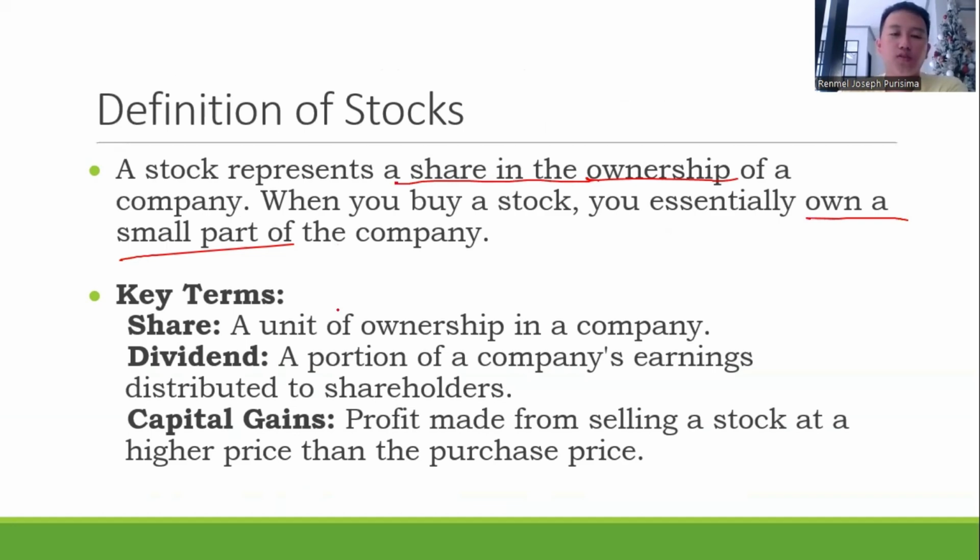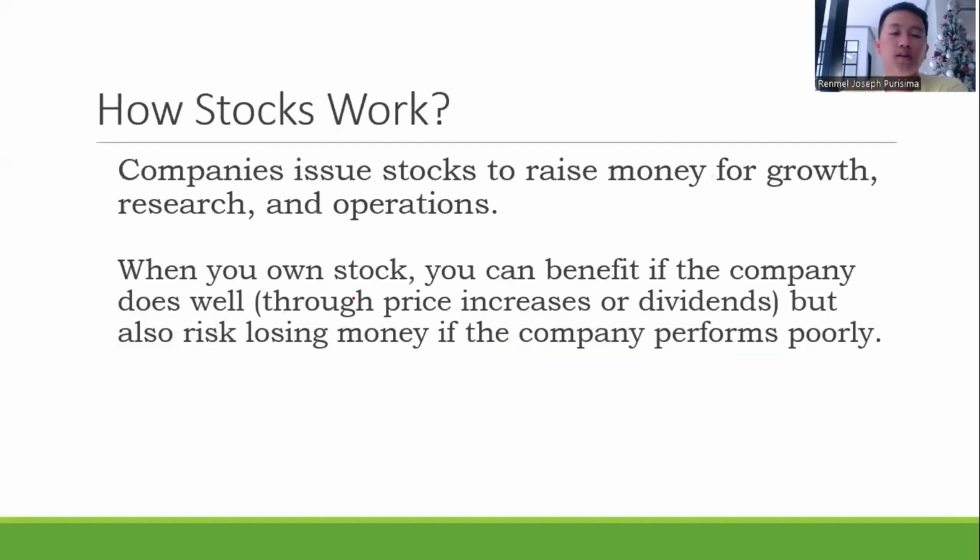The terms that you need to remember when dealing with stocks are share, dividend, and capital gains. When you say share, it is a unit of ownership in a company. A dividend is the portion of the company's earnings which is distributed to the shareholders or the owners of the company. Capital gains is the profit made from selling a stock at a higher price than the purchase price.